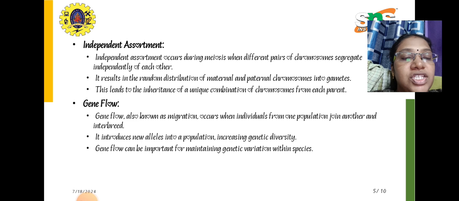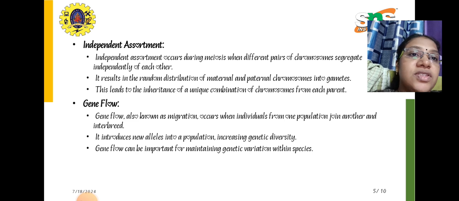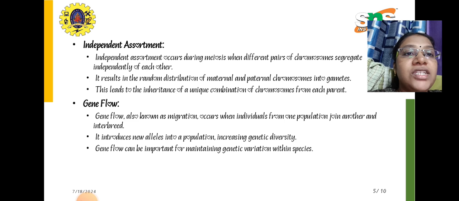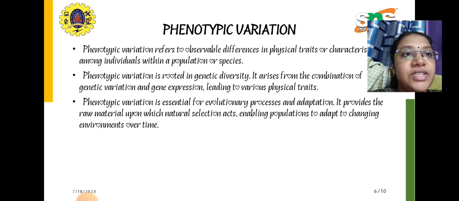Gene flow, otherwise known as migration, occurs when individuals from one population join another or interbreeding happens. It introduces new alleles into a population, increasing genetic diversity. Gene flow can be important for maintaining the genetic variation within the species.